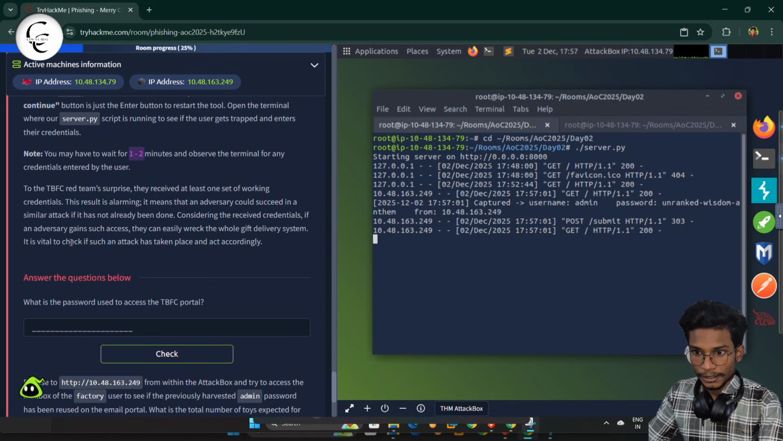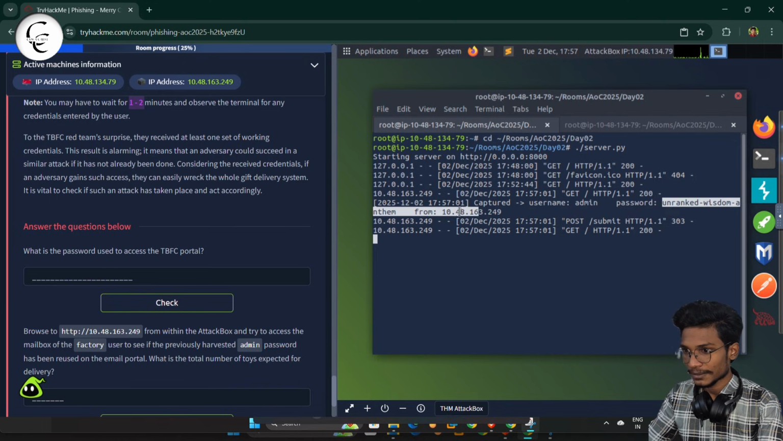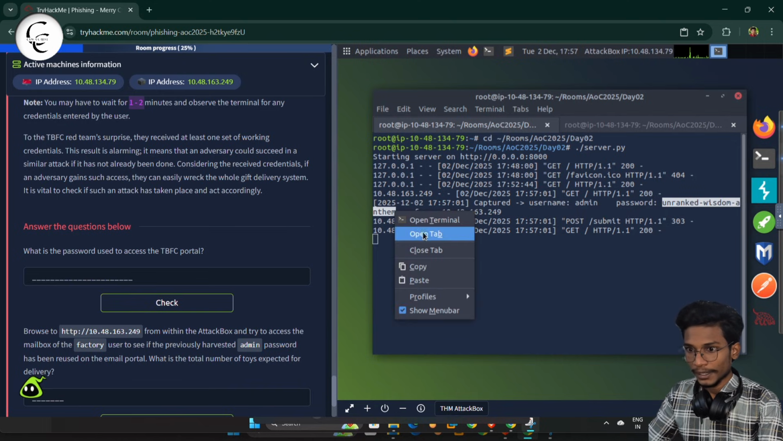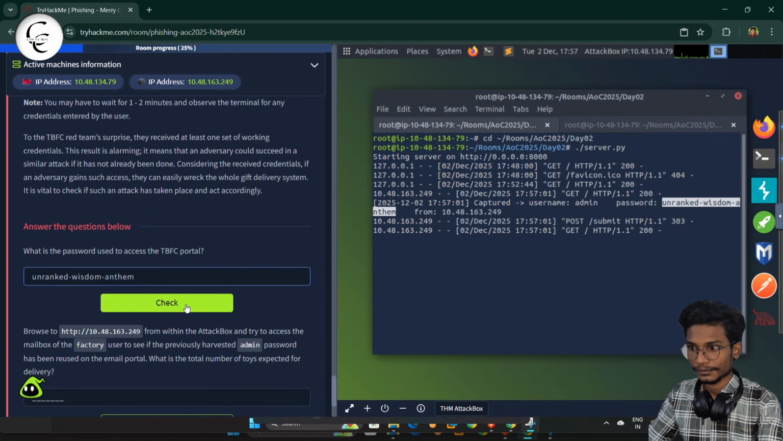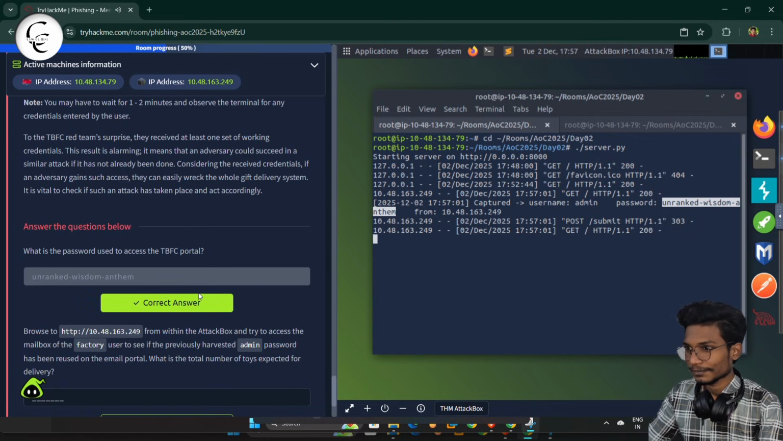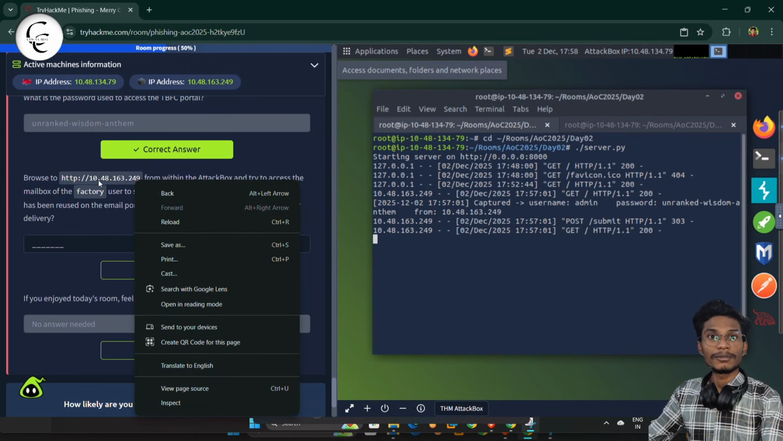So guys, here what is the password used to access the TPFC portal? Here we have the password. So let's select this, copy it and paste it here and check. So guys, this is correct. Now we can browse to see the factory users data.